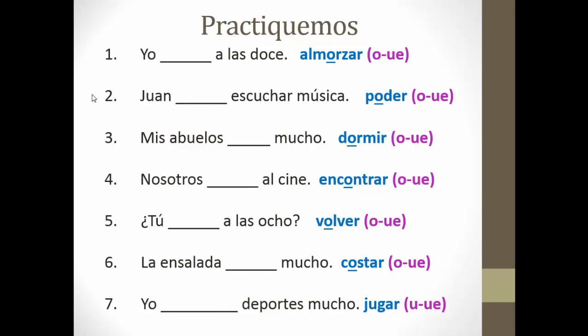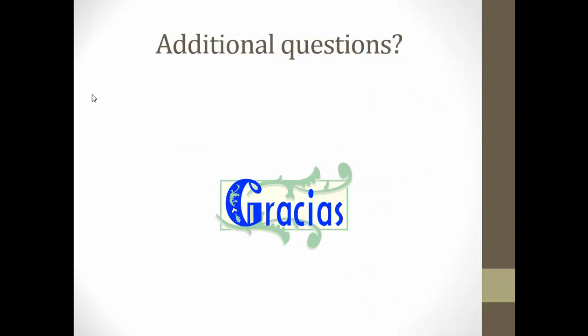Number 6, the salad costs a lot. We do want to stem change here because we know salad, even though it's a thing, it's feminine, so we would use the ella form. So we would say, la ensalada cuesta mucho. We stem change the O to UE. And then the last one, I've shown you an example with jugar. Remember, jugar is a U to UE, and we want to say, I play sports a lot. So we do need to change that U to UE, so the answer would be, yo juego deportes mucho.